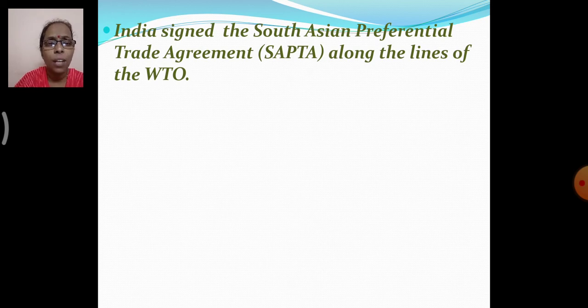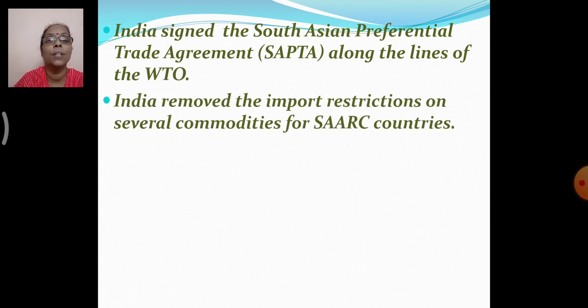Now, India signed the South Asian Preferential Trade Agreement, that is SAPTA, along the lines of the World Trade Organization. India removed the import restrictions on several commodities for SAARC countries, as restrictions for foreign investments were removed.